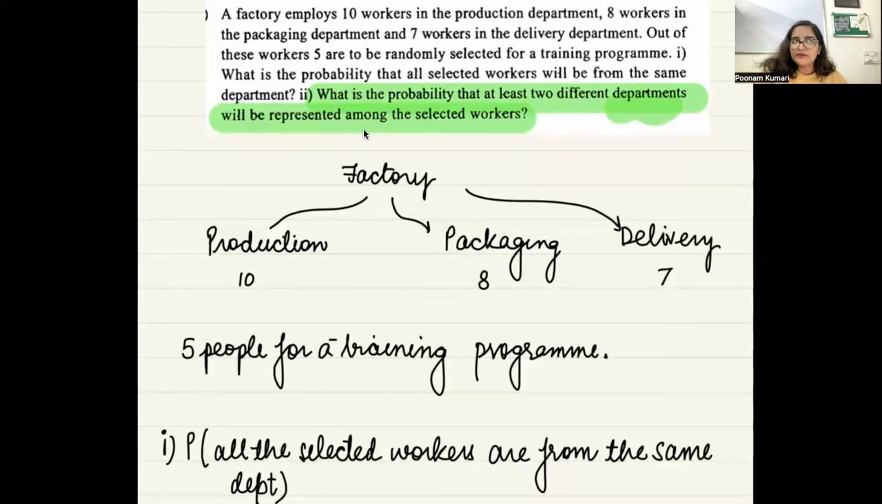Ma'am, it can be 1 minus the probability that all are from the same department.